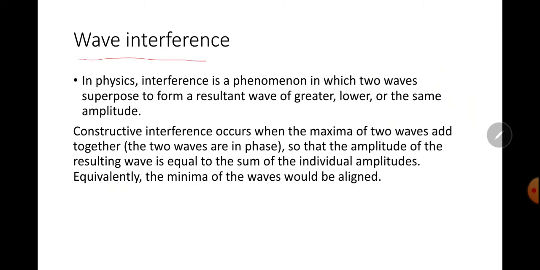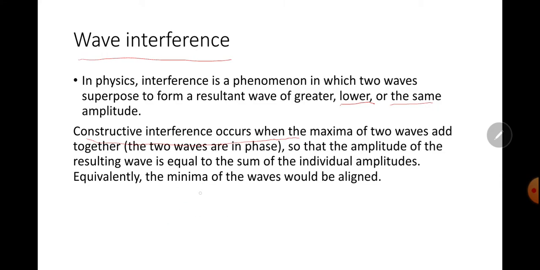Now, wave interference. In physics, interference is the phenomenon in which two waves superpose to form a resultant wave of greater, lower, or the same amplitude. Constructive interference occurs when the maxima of two waves add together so that the amplitude of the resultant wave is equal to the sum of the individual amplitudes. Equivalently, the minima of the waves will also be considered.